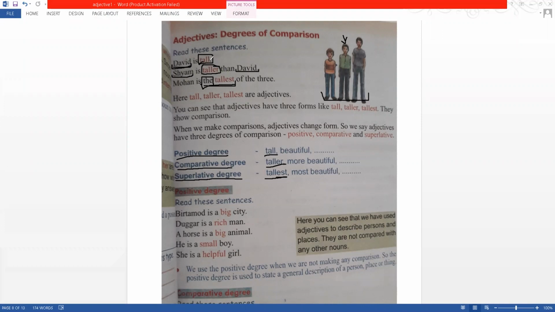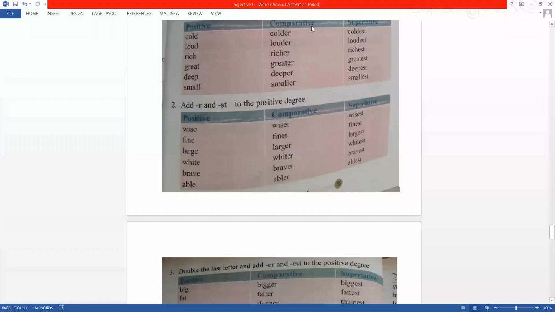And with comparative degree, we always use than: taller than, stronger than, more beautiful than. Something is more beautiful than the other thing. So this is how it goes, and I hope you have understood. If you haven't, you can ask me questions. While writing the comparative and superlative degree, we just add ER in comparative degree. In superlative degree, we add EST to the normal, positive degree adjective.